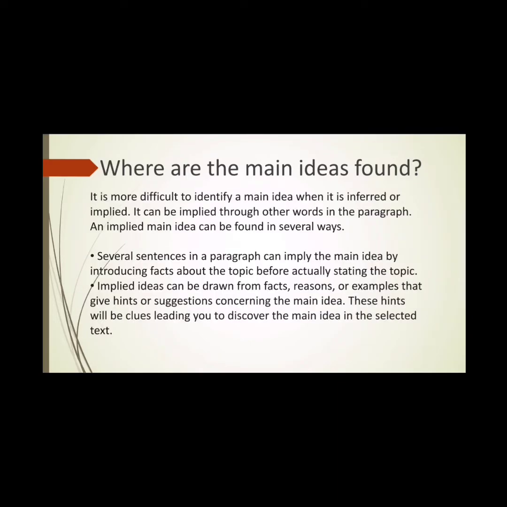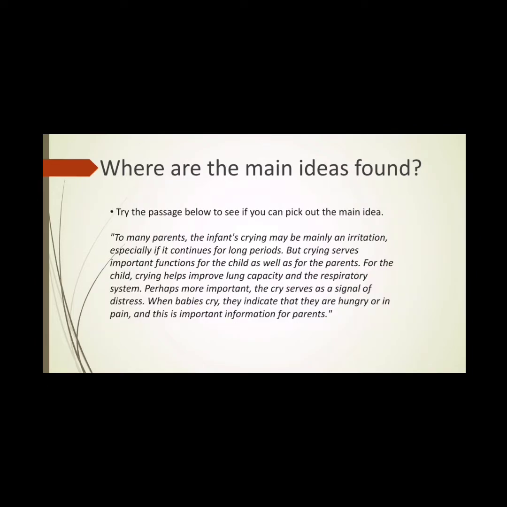It is more difficult to identify a main idea when it is inferred or implied. It can be implied through other words in the paragraph. An implied main idea can be found in several ways. First, several sentences in a paragraph can imply the main idea by introducing facts about the topic before actually stating the topic. Implied ideas can be drawn from facts, reasons, or examples that give hints or suggestions concerning the main idea. These hints will be clues leading you to discover the main idea in the selected text.